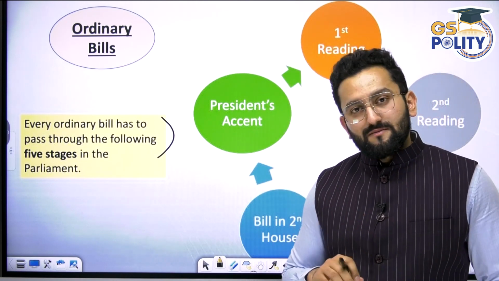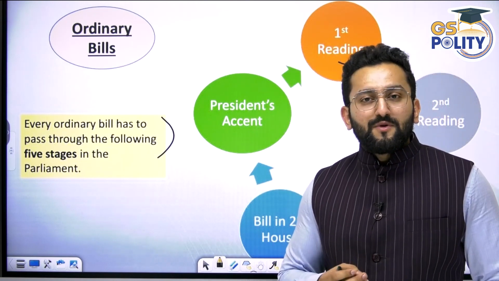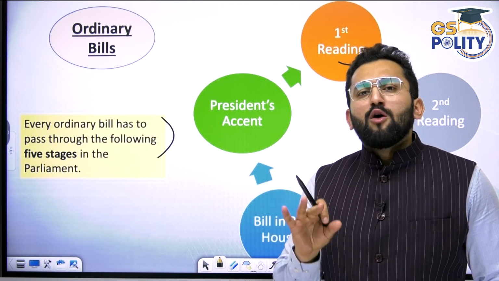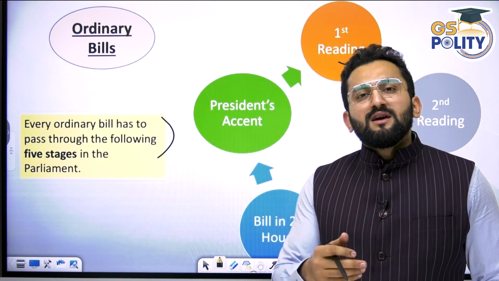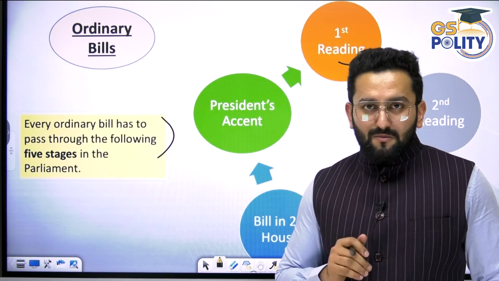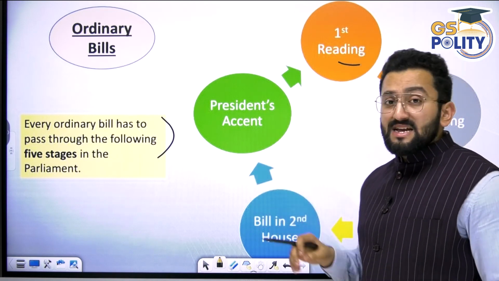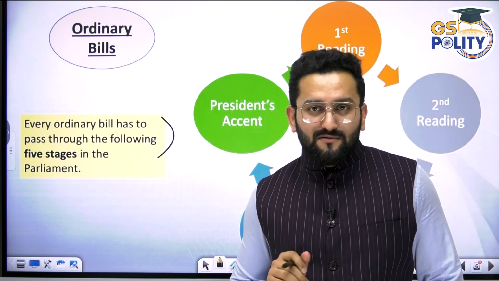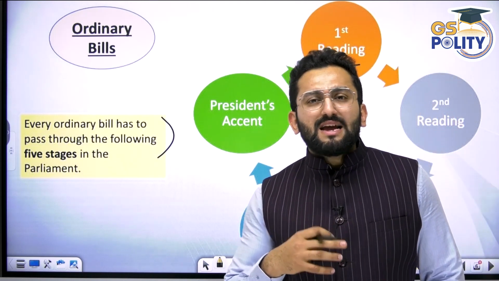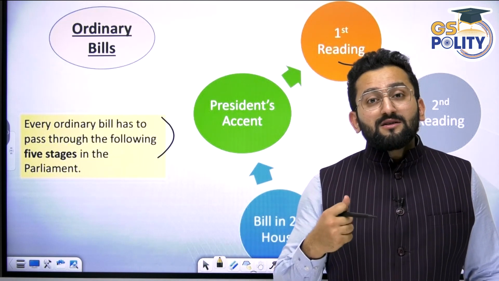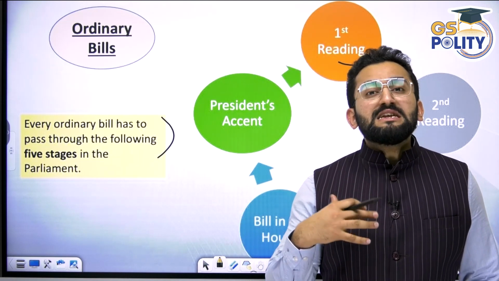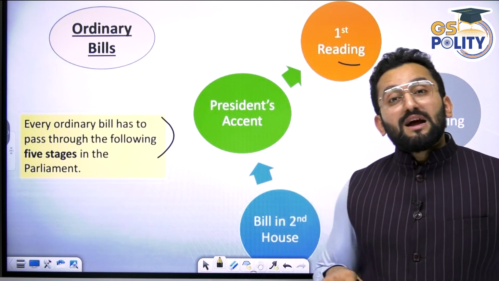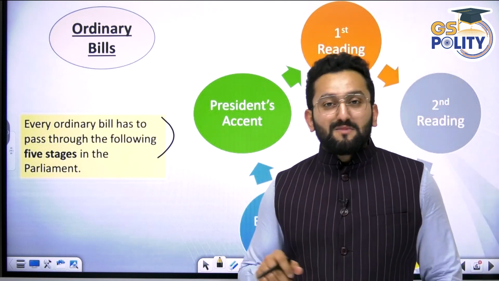If you're a minister, you will stand up, you will be given time, and you will read out the title and the objective which you think is going to be solved through this particular bill. So first reading is brief in nature. There will not be too much elaboration there. There will not be any debate in first reading. Then this bill is going to be referred to a select committee.